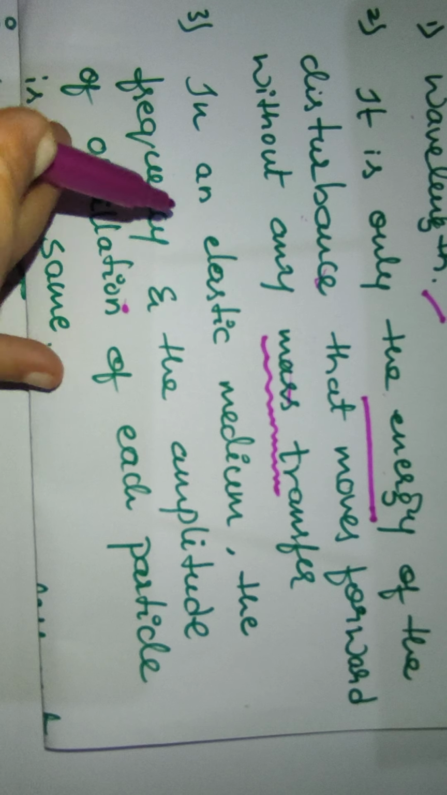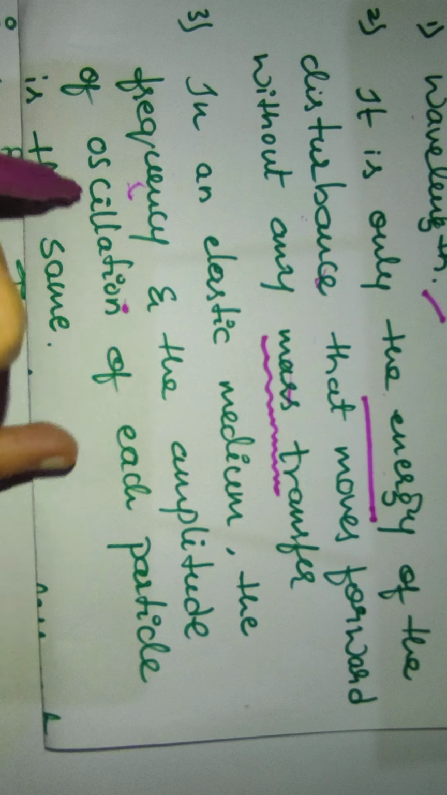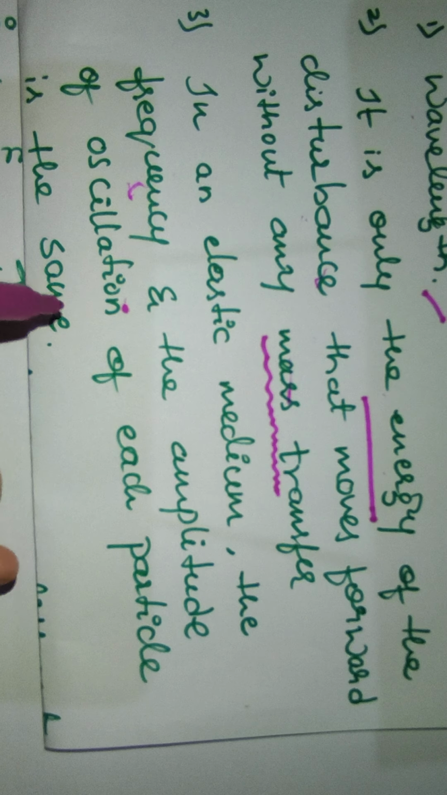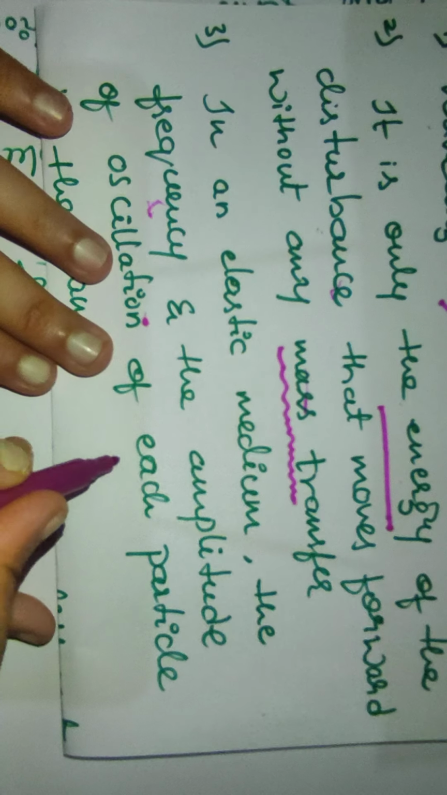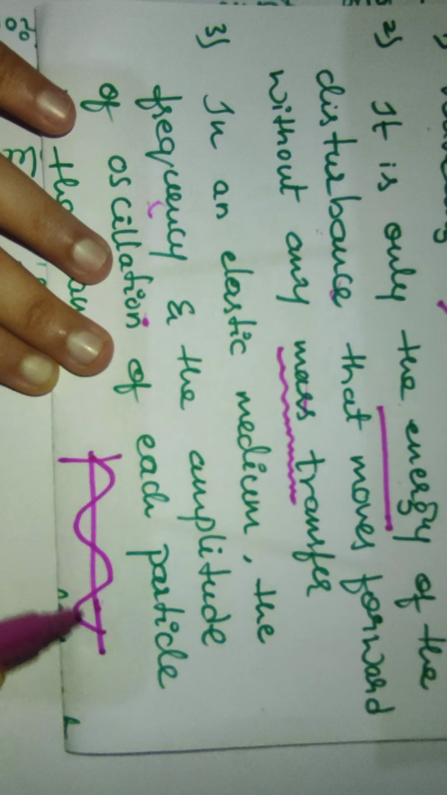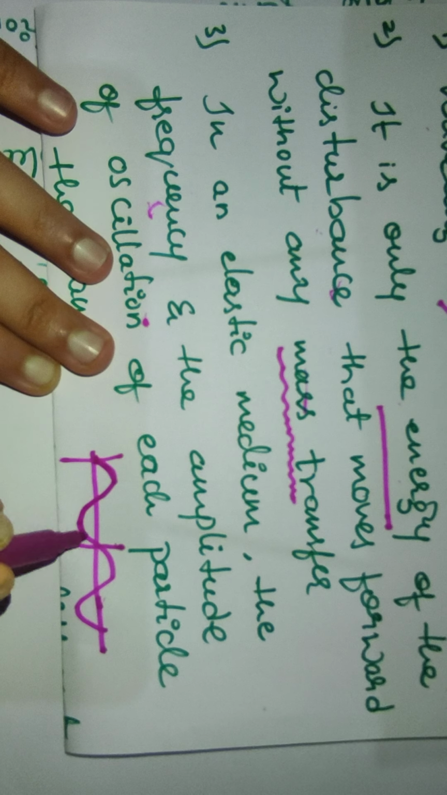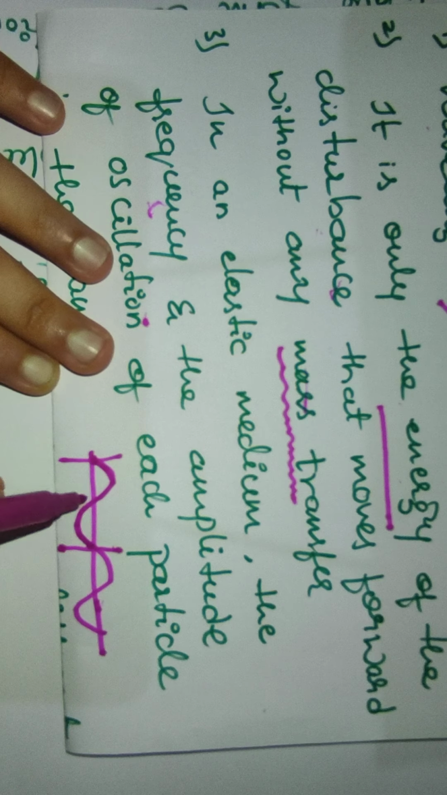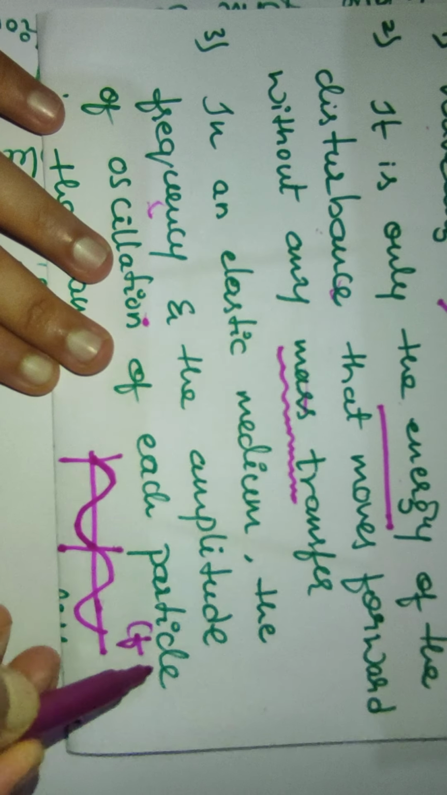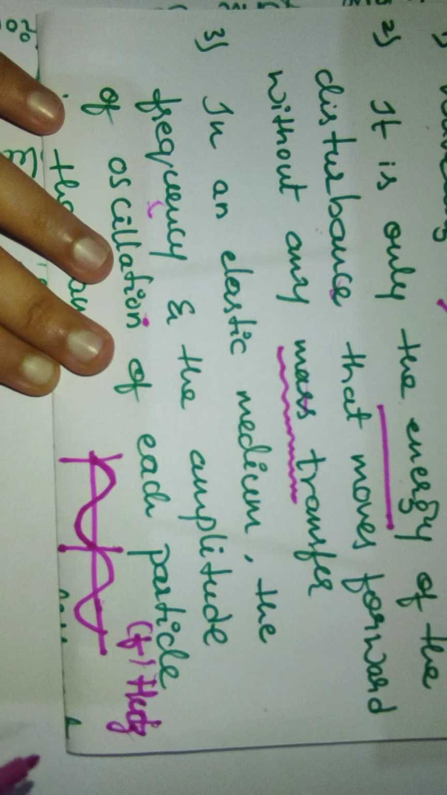And in an elastic medium, what happens? The frequency and the amplitude of oscillation of each particle are the same. Here we see the direction of propagation. We call this one oscillation, and the number of cycles completed per unit time is called the frequency f, denoted in hertz.